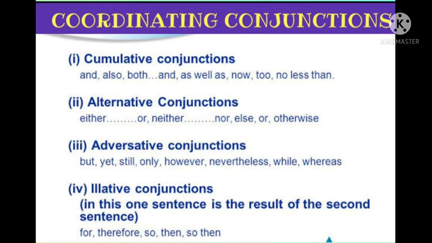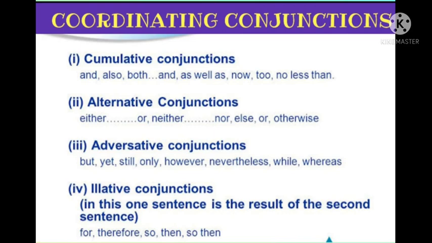And we can see conjunctions like and, both and, as well as, no less than, not only but also. All these are coming under the cumulative or the copulative conjunctions. The word cumulation shows combination, addition. So cumulative means adding statements together.